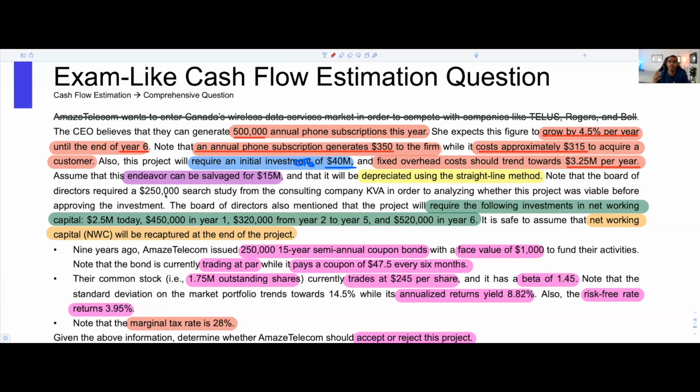In this case, we're not telling you, from that $40 million, you're going to lose all of that value. No, we're telling you that you're going to lose essentially 40 million minus $15 million worth of value. So you're going to lose $25 million worth of value for this project. Essentially, that's one way to look at it until the end of the project. So when we're trying to figure out what's our depreciation, we're going to do 25 million divided by 6, because that's the difference between the initial investment and its salvage value, its residual value. Okay, so 25 divided by 6.